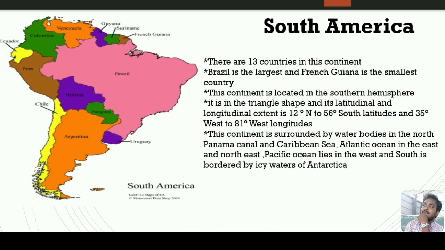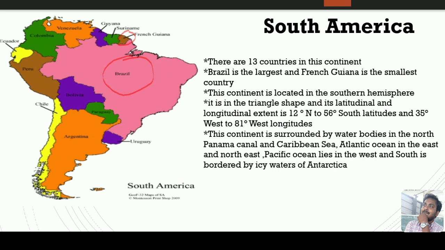Now I am going to introduce map reading of South America. Dear students, in this continent there are 13 countries. Of the 13 countries, Brazil is the biggest country in this continent, and French Guyana is the smallest country in this continent, and this continent is located in the southern hemisphere.